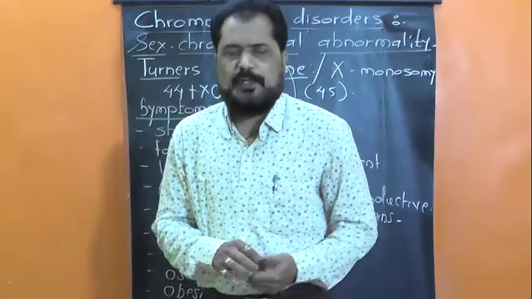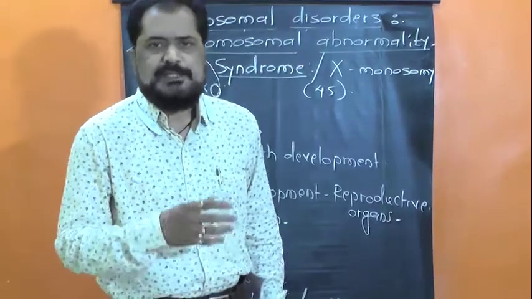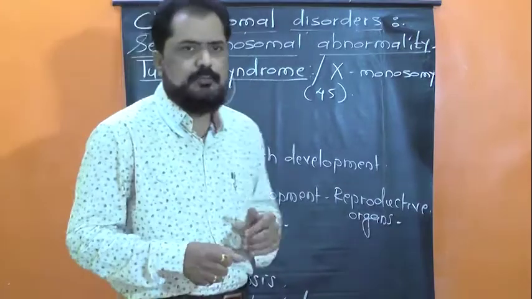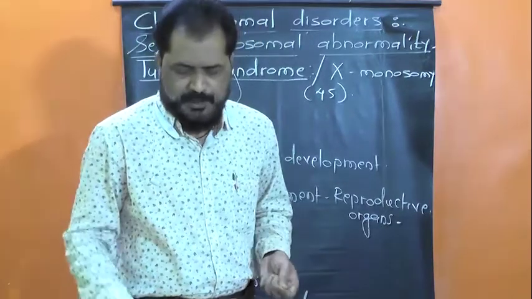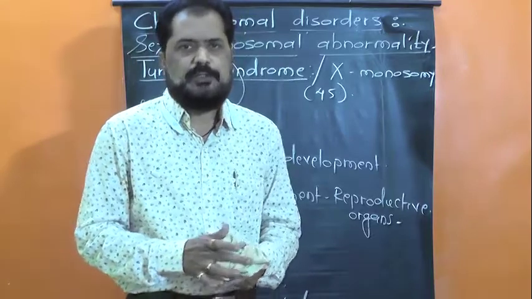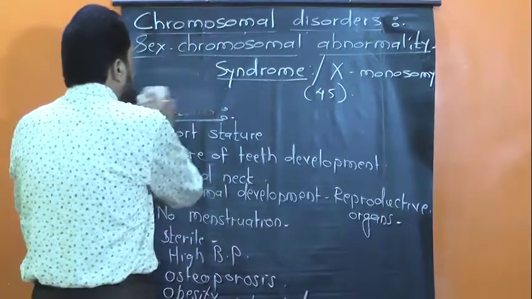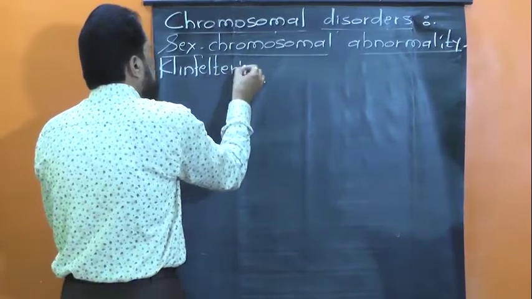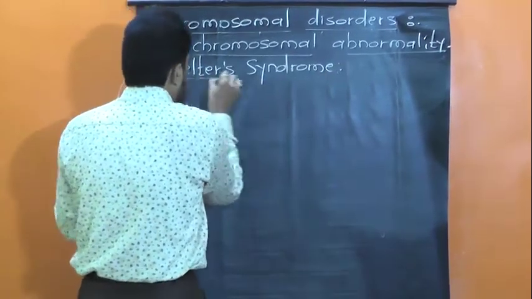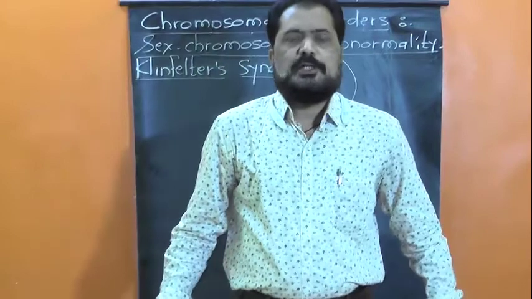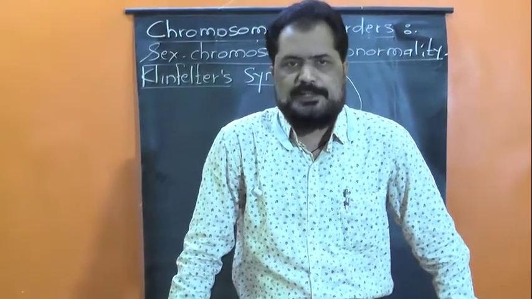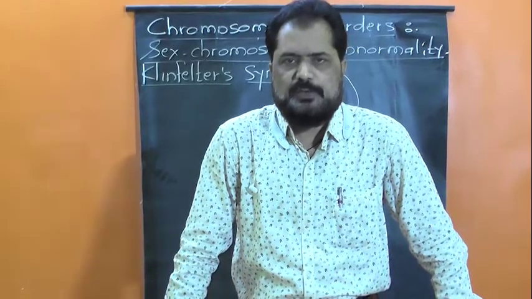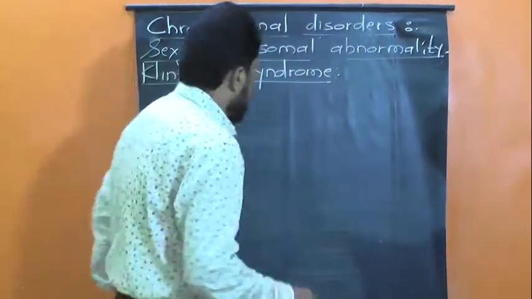So here we have completed the study of the second chromosomal disorder, but the first sex chromosomal abnormality. Now let us move to the third disorder, that is Klinefelter's syndrome. It is also called XXY syndrome. Let me explain.